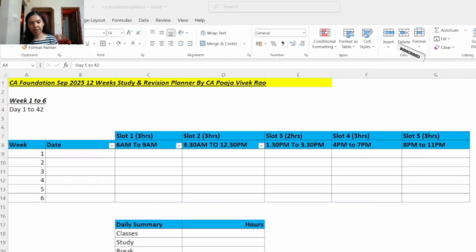One small tip to be followed while doing written practice is, suppose you are solving a question from accounting, say you are preparing BRS from the study material. First, you can go through the previous year question paper or the mock test paper. By doing this you will get an idea of how many marks the question will be asked for in the exam. Depending on the marks, you will have to allocate a particular time to practice that answer. We have to keep a timer and ensure we practice writing that answer within that stipulated time frame, and we have to complete that answer within that time.